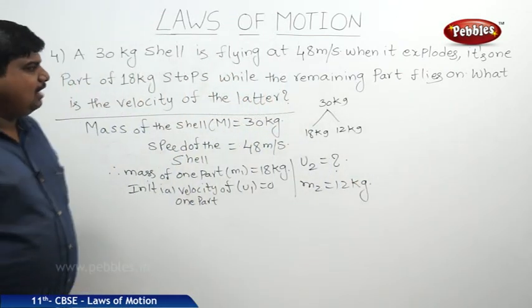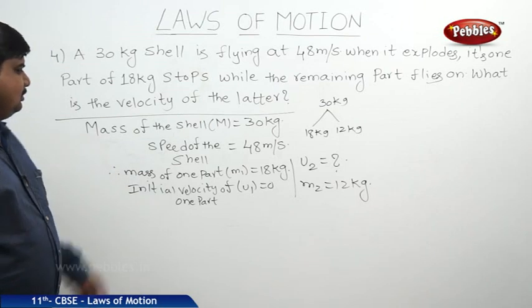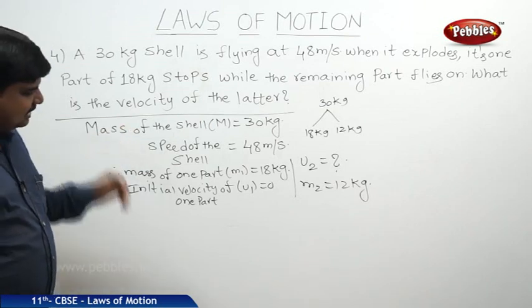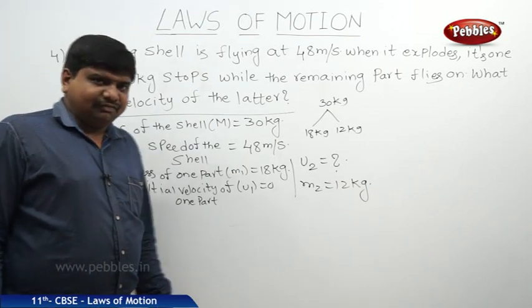According to the law of conservation of linear momentum, the total momentum before collision is equal to the total momentum after collision.